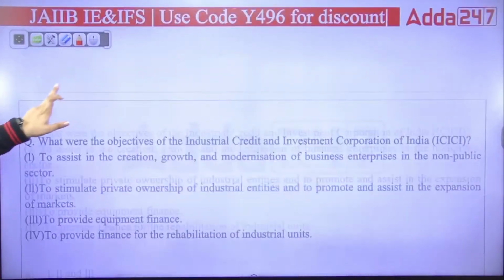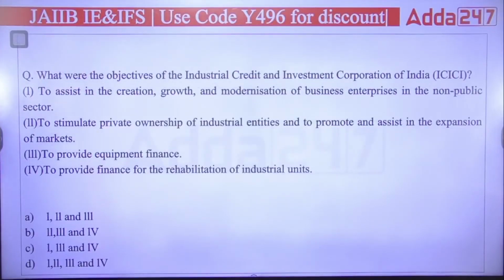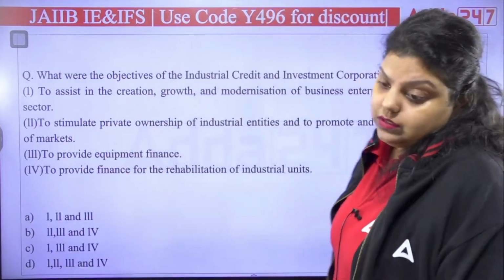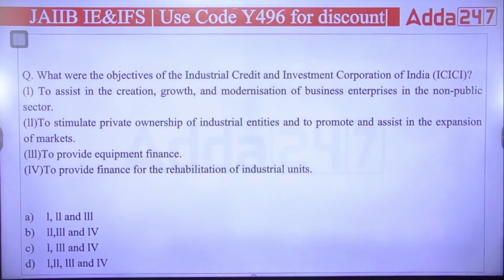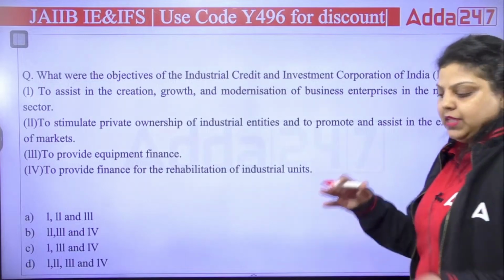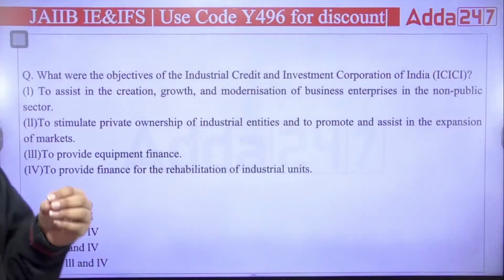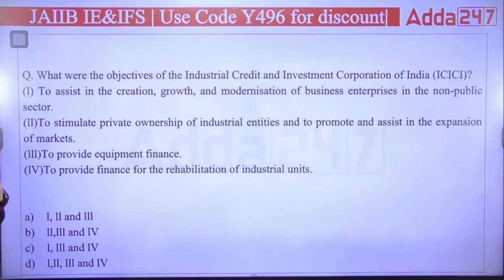Next, what were the objectives of ICICI? ICICI is the kind of institution which has introduced, I can say, the maximum variety of services to the customer. The first time it was introduced as a development financial institution, then it introduced the bank as well as a universal bank. Then merchant banking, stockbroker company and other types of services, everything is provided by ICICI.